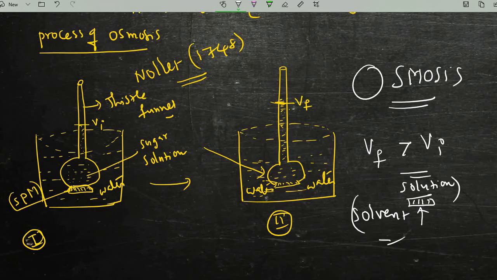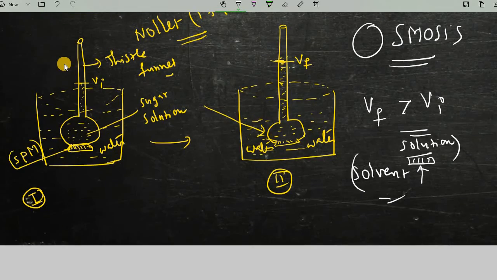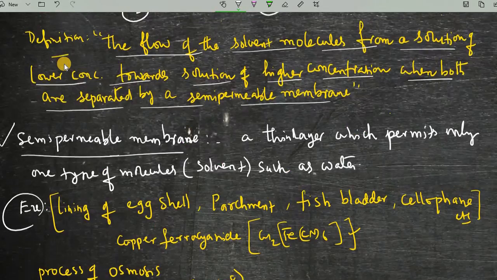So this is what happened, that's why the level increased in the Thistle funnel. This is a very small experiment for osmosis.